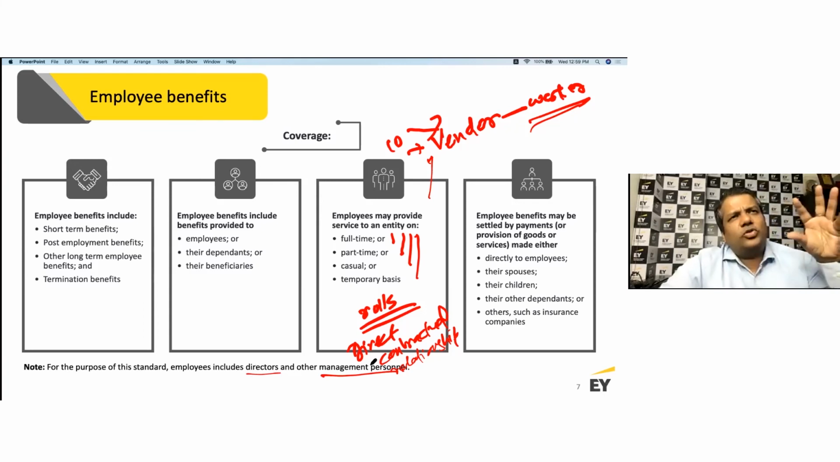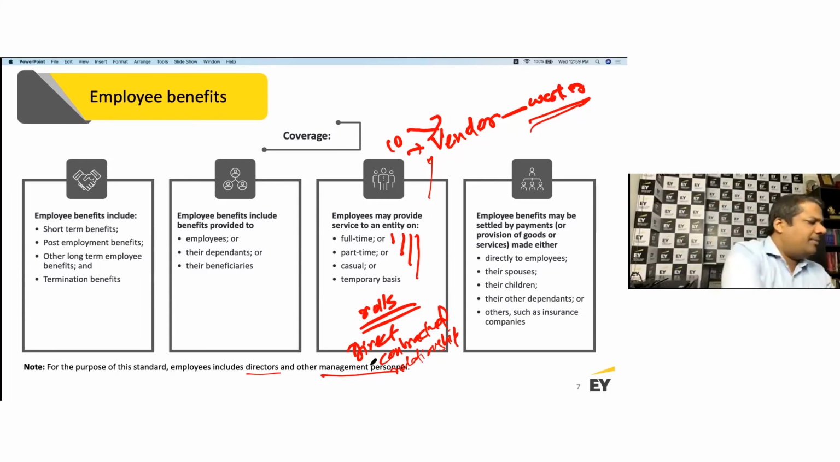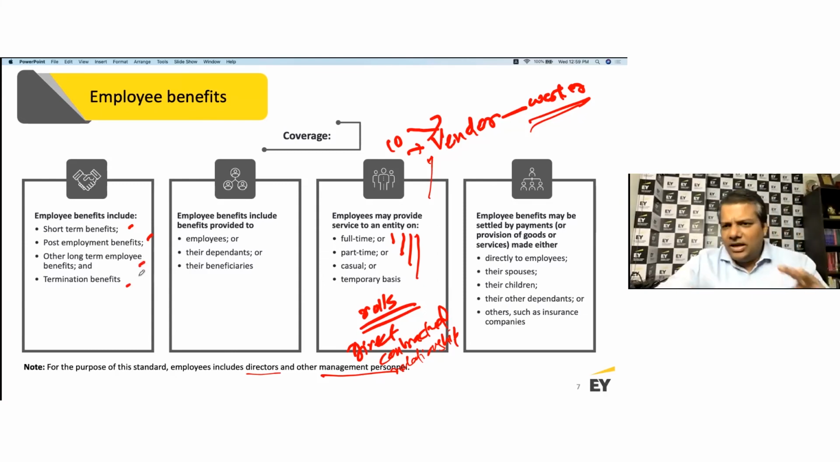So if you think about a company, all of them in the ecosystem associated directly with the company are employees of the company, and whatever payments I'm making to them in the form of short-term, post-employment, other long-term, and termination benefits, I need to look at accounting and reporting guidance under Ind AS 19. If it is stock option, it is outside the scope. If it is accounting by the employee benefit plan itself, it is to be dealt by another standard, which is not relevant in the Indian context.